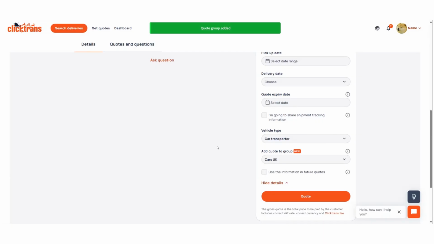Additionally, you have the flexibility to add or remove quotes from groups via your dashboard under the My Quotes tab.